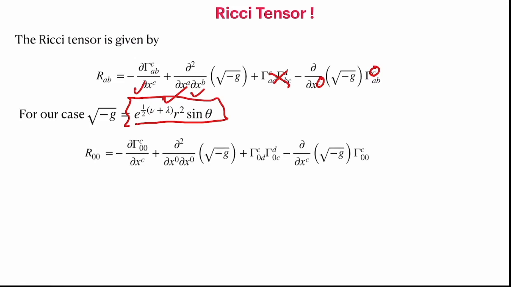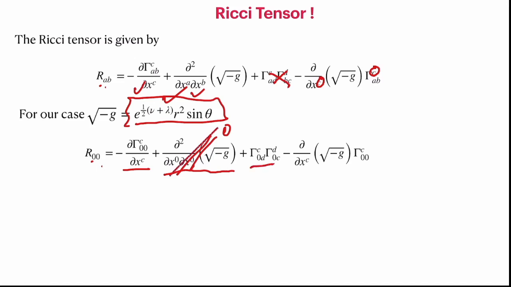Now let's compute the R0,0 component. I am doing only one and leaving the rest as an exercise, because that's going to take a long time. The individual terms have to be calculated. Here we simply put explicitly 0,0 for AB, that is, R0,0 is a derivative of gamma C,0,0 with respect to xC, and the second-order derivative of the square root of G with respect to x0. So this term is going to be 0 because the metric is not dependent on time. There is no need. So that term is 0.